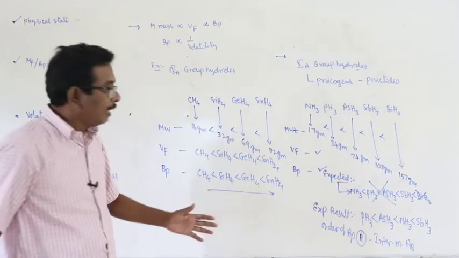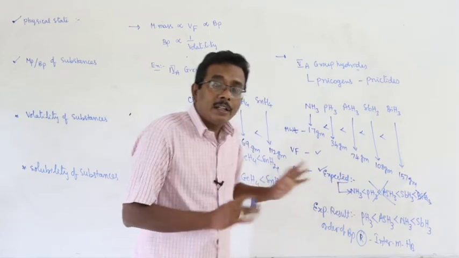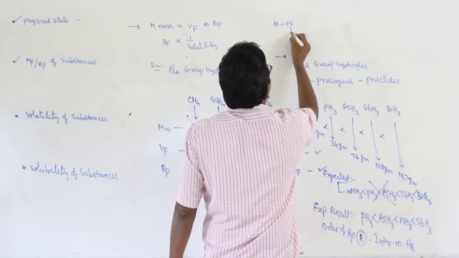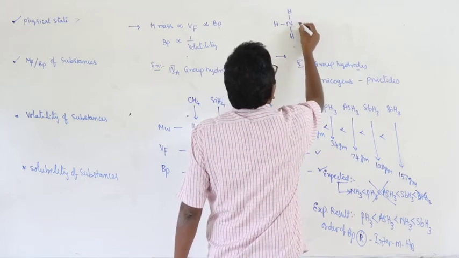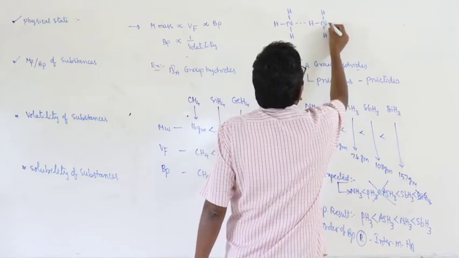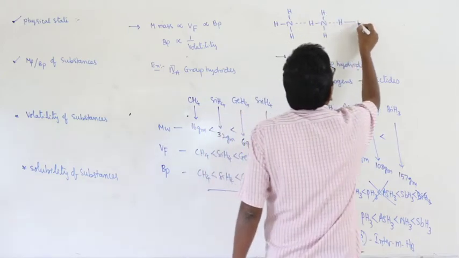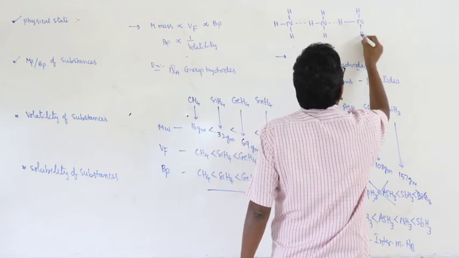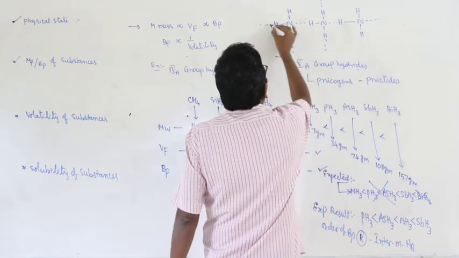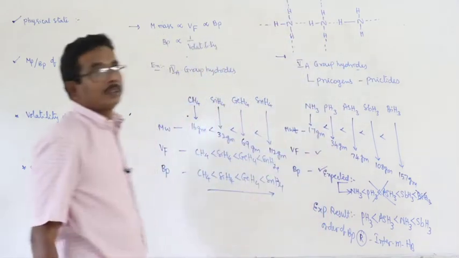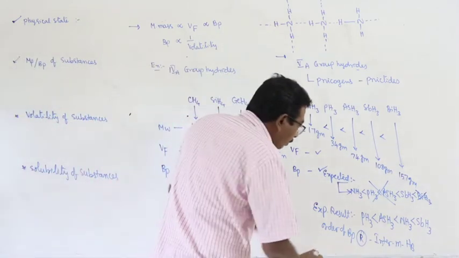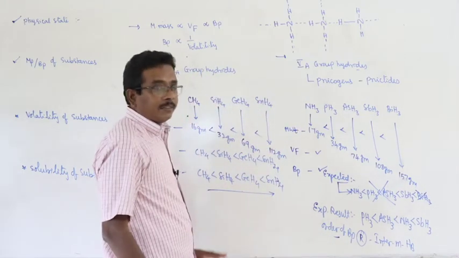In ammonia, the molecules are held with each other through intermolecular hydrogen bonds. Due to intermolecular hydrogen bonds, the order of the boiling point is deviated.